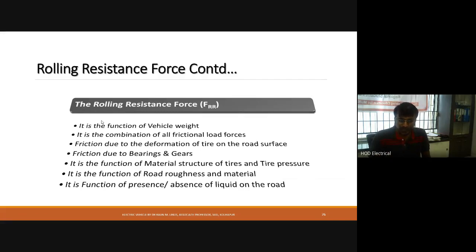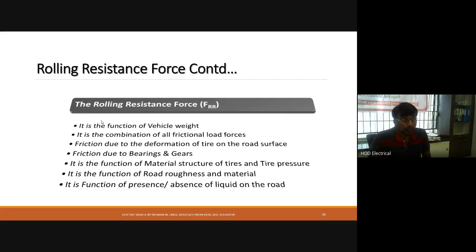The friction due to the deformation of the tire on the road surface also affects the rolling resistance. Then friction due to bearings and gears.